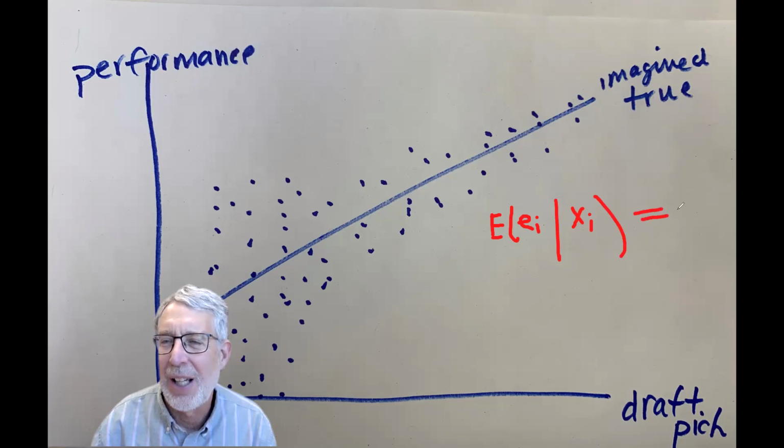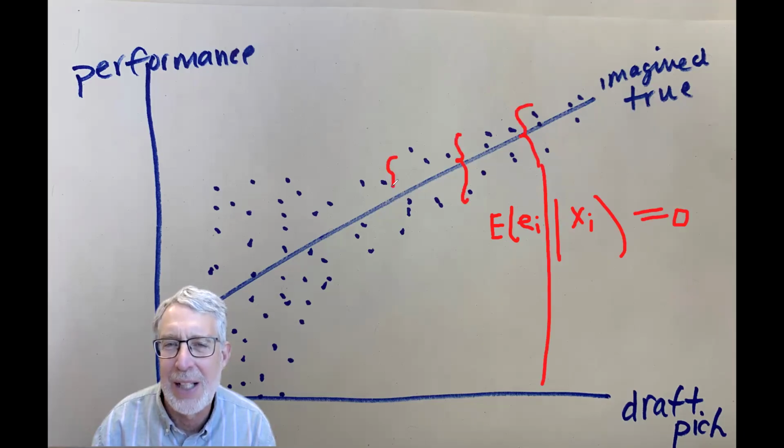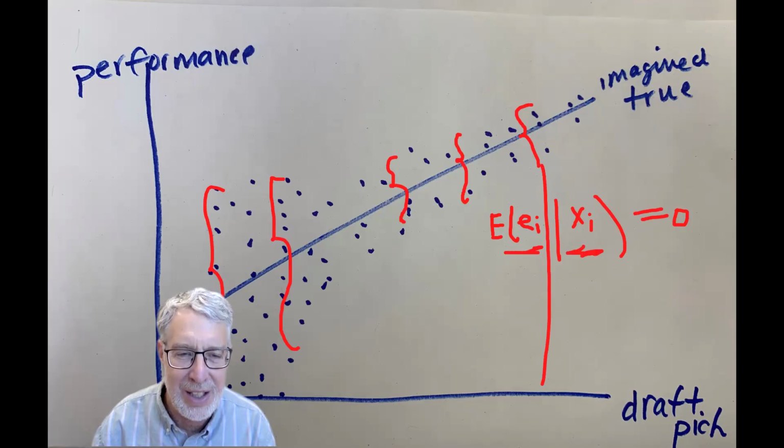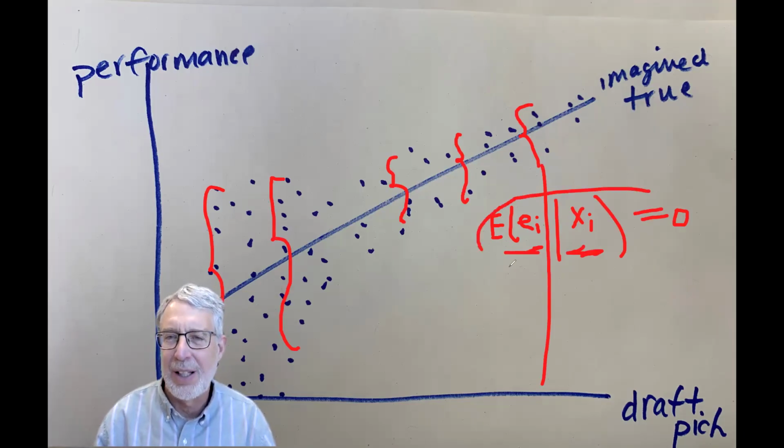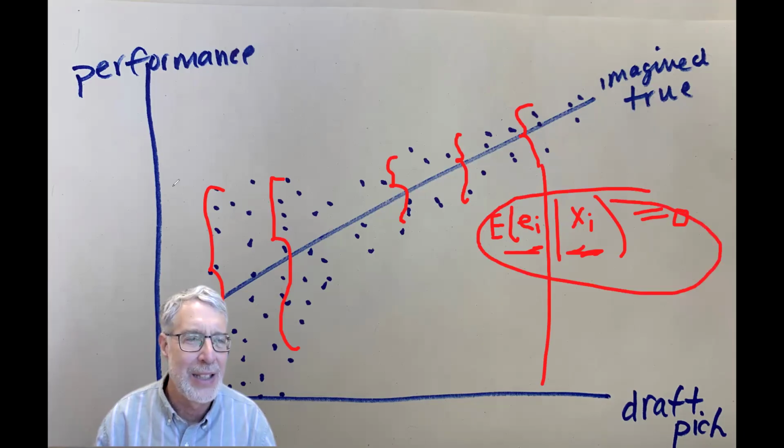That is, in all cases for different levels of draft pick, there are just as many dots above as below. So for any given level of draft pick, there are some errors above and some errors below. On average, they're equal to 0. So that's our condition for the estimated coefficient to be unbiased.